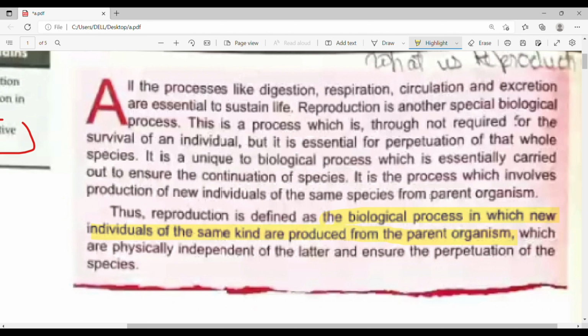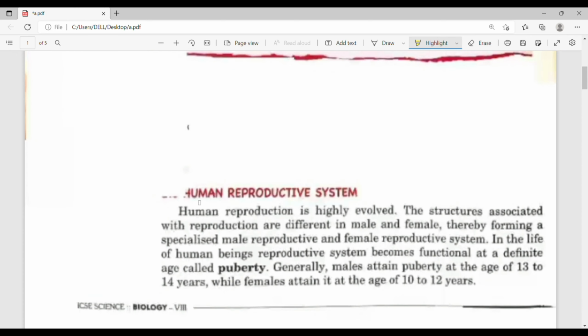Now, when we are studying reproduction, we should also know about its importance. The importance of reproduction is the continuation of species, or in other words, continuation of life on earth, addition of new species, replacement of dead organisms, and transfer of variations from one generation to another generation.